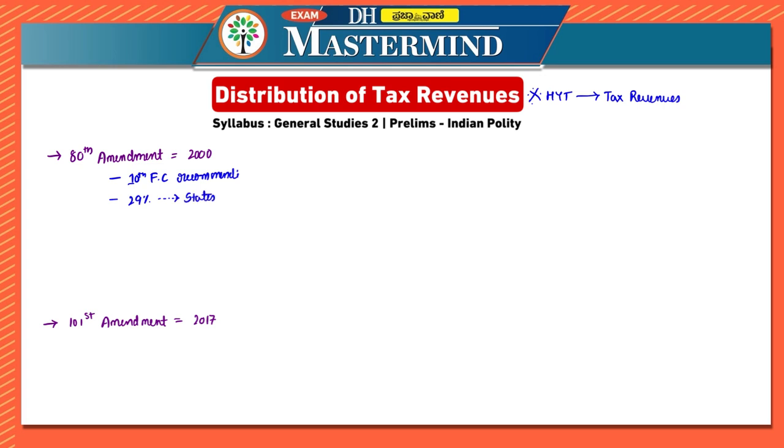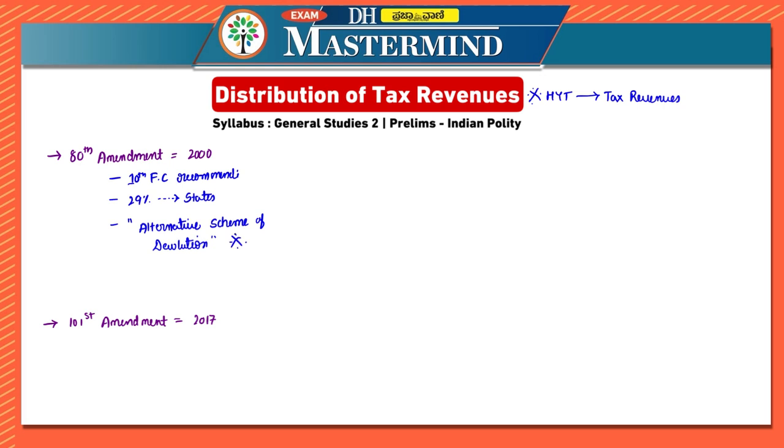The commission itself recommended that from certain central taxes and duties, 29% should go to states. Very important, this is also known as the alternative scheme of devolution.